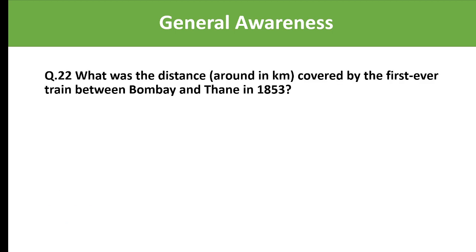Next. What was the distance, around in kilometers, covered by the first ever train between Bombay and Thane in the year 1853? And the options: 34 kilometers, 38 kilometers, 25 kilometers, 51 kilometers. So what was the distance covered by the first ever train between Bombay and Thane? The right answer is 34 kilometers.